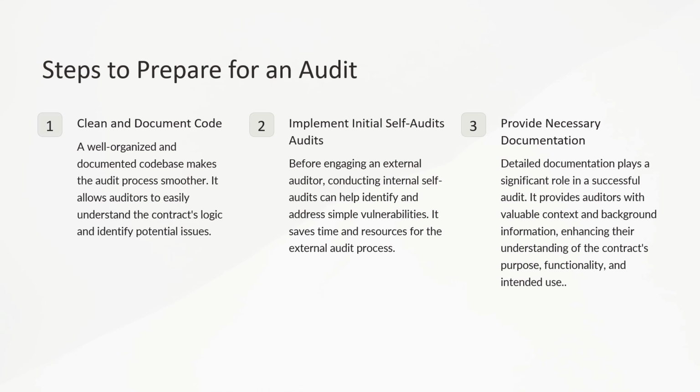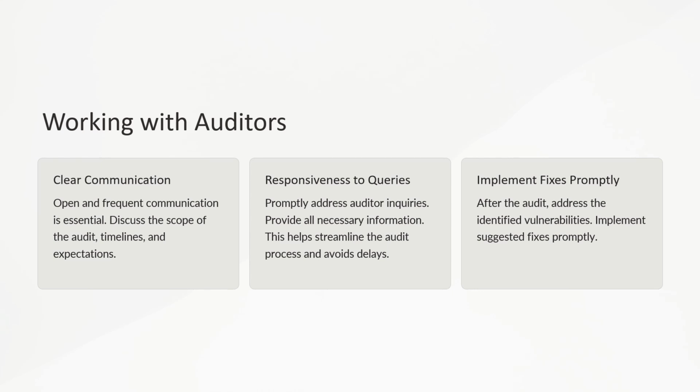When working with auditors during the smart contract auditing process, clear communication, responsiveness, and effective collaboration are key to ensuring a comprehensive and successful audit. Open and frequent communication with the auditors is of paramount importance. Discussing the scope of the audit, establishing clear timelines, and defining expectations help create a structured and efficient audit process.